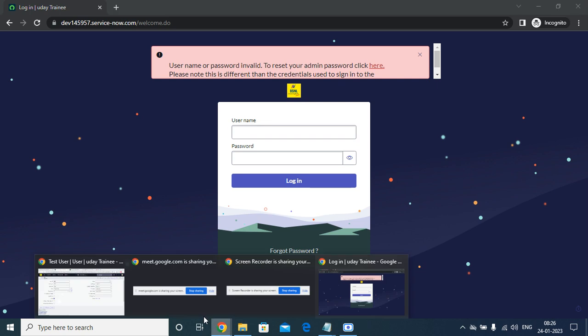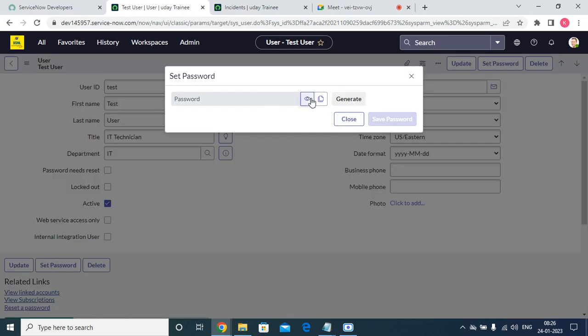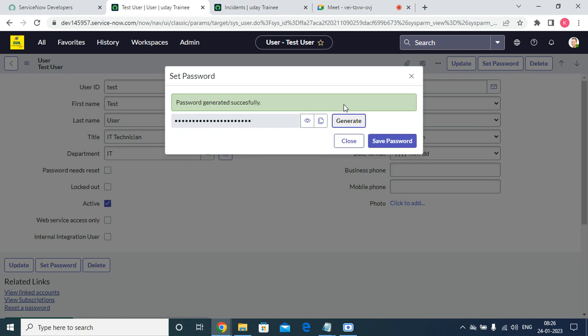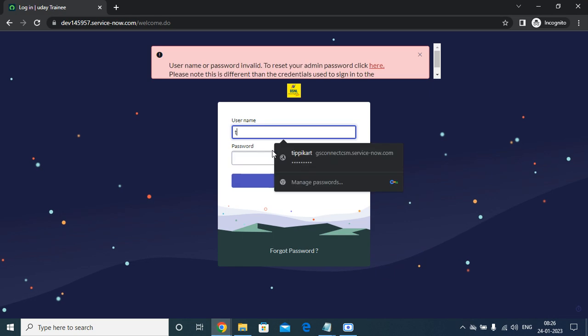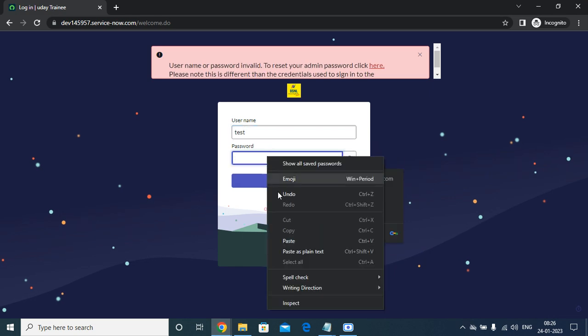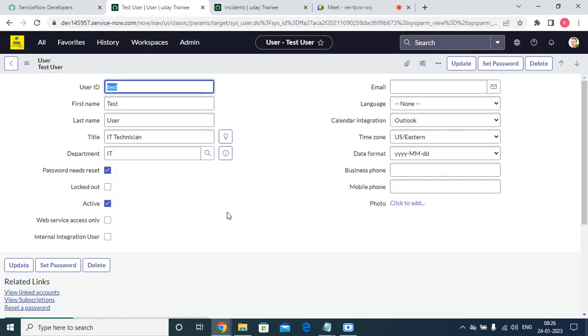I think it has some login issue. Okay, that's okay. We'll set up the password again: generate and save password. I think we have not copied the password. Oh my god.